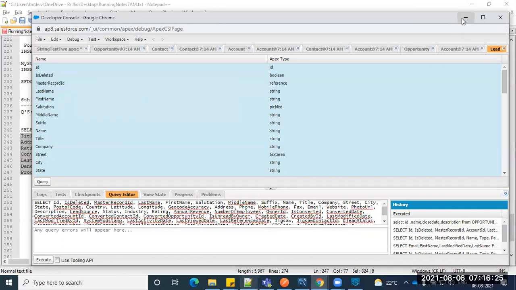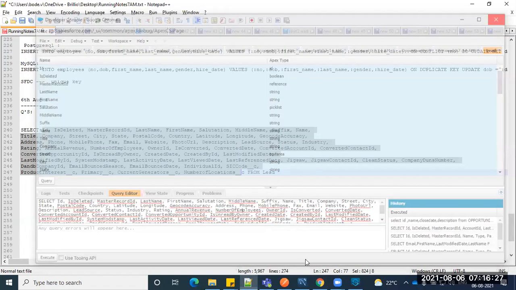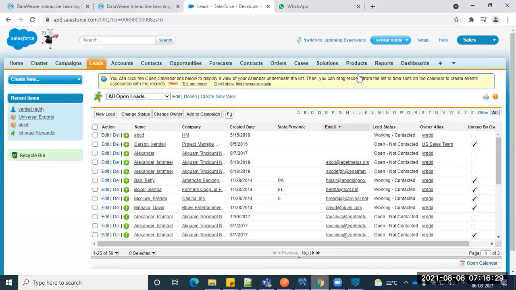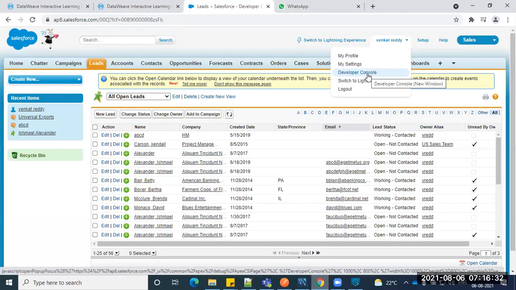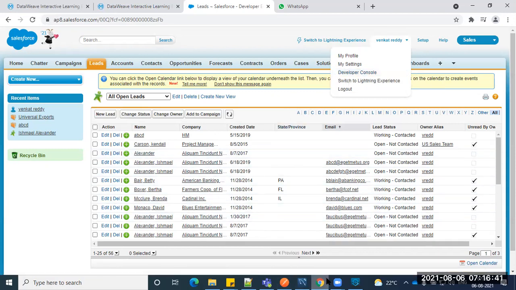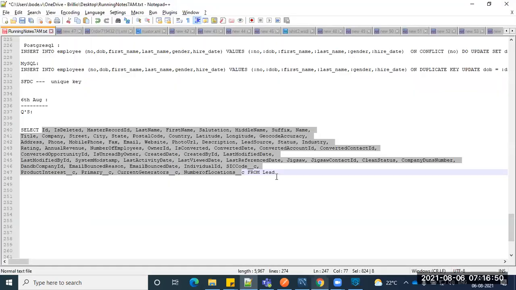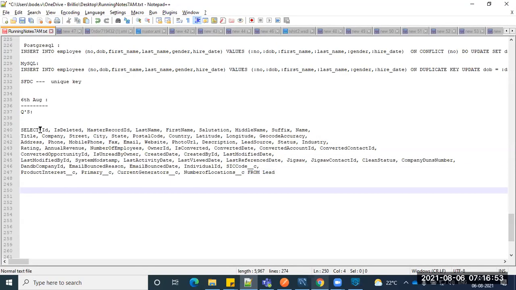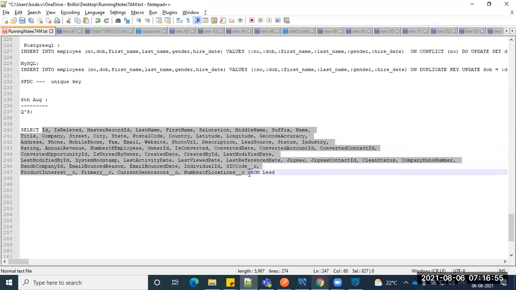You just go to the developer console. You should have access, guys. Click on your name and you can clearly see Developer Console, even for an account you created yourself, once you log in. For the POC we are going to discuss, we also need a table created in the backend. So how do we create the table? You have a list of columns here, and the same columns you can use to create a table in our backend.